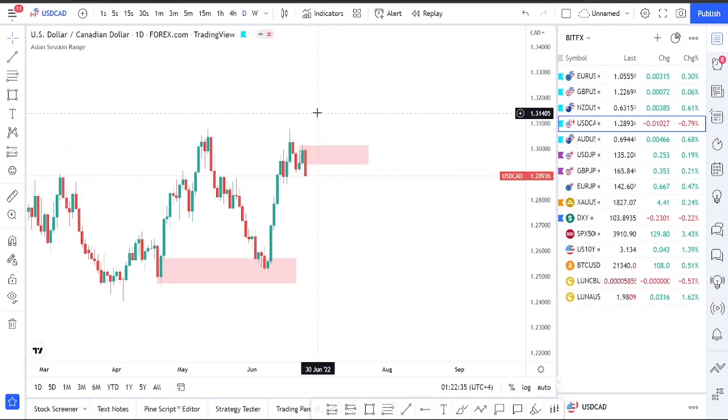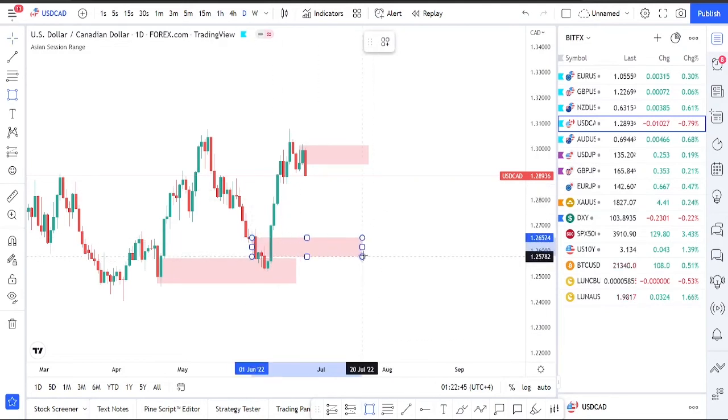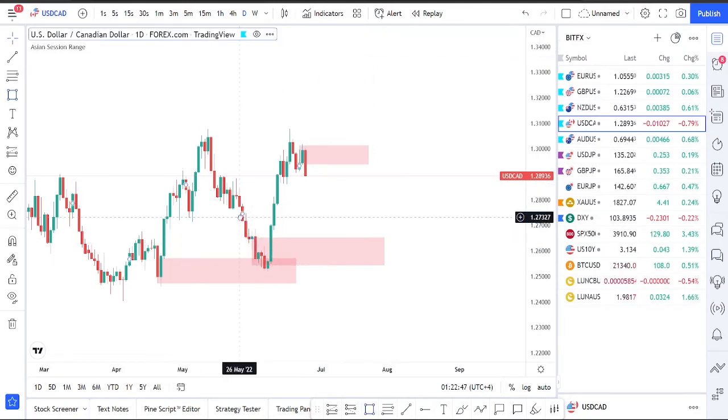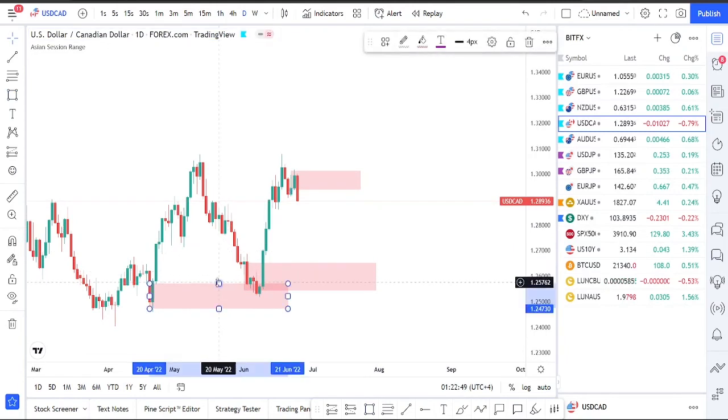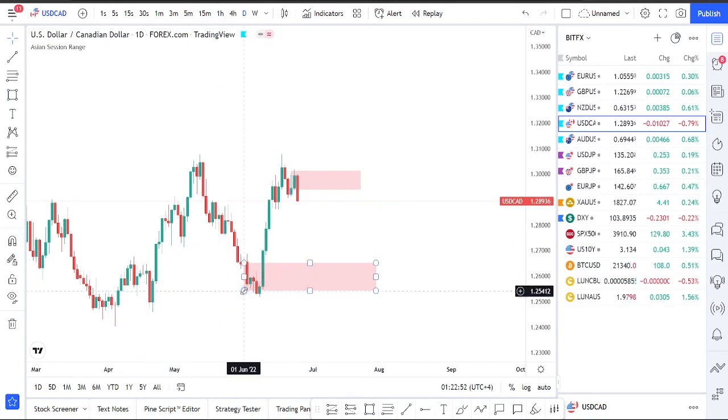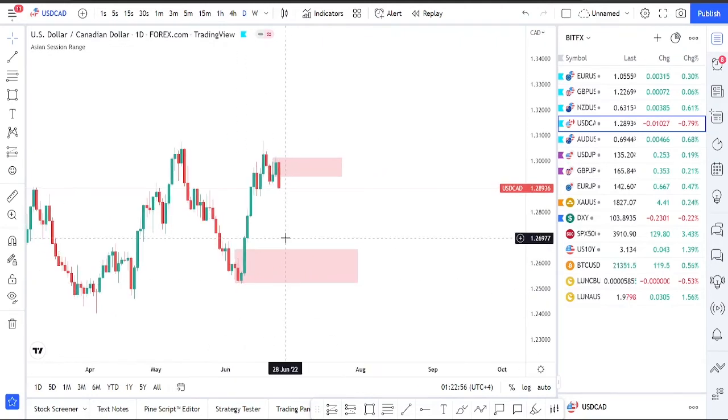Otherwise, it could go up, take out the previous week's high, and then drop down again. Two possibilities. Secondly, whenever the market comes down, this POI would be our area to look for buys.